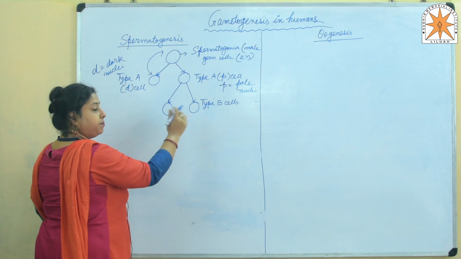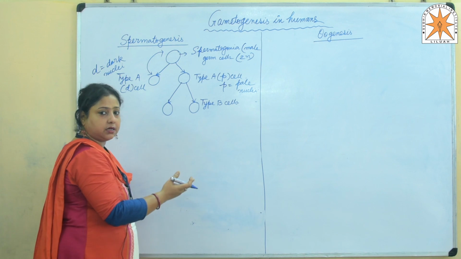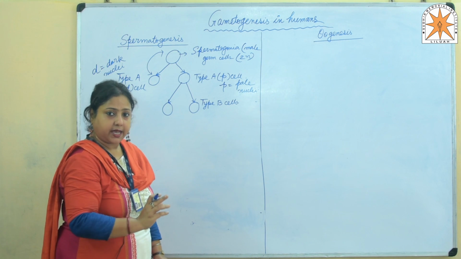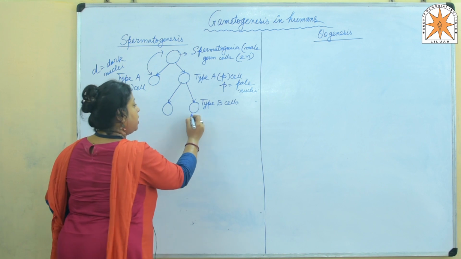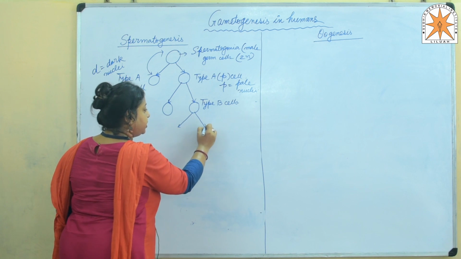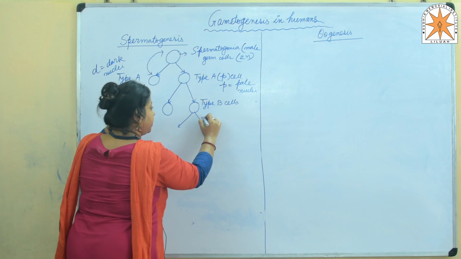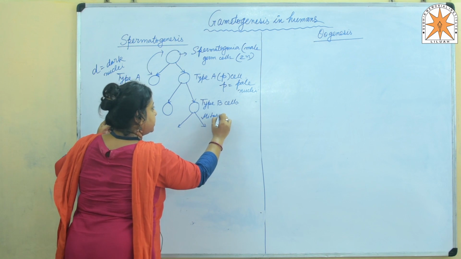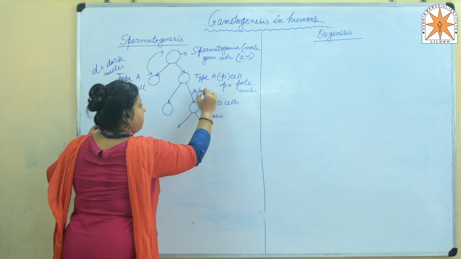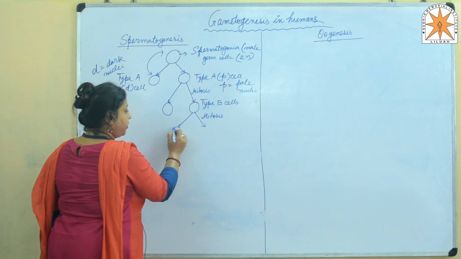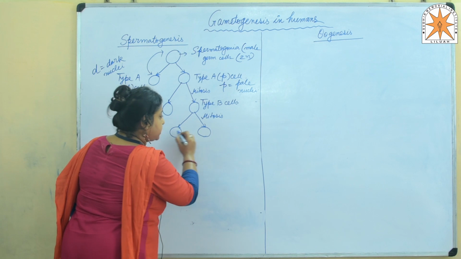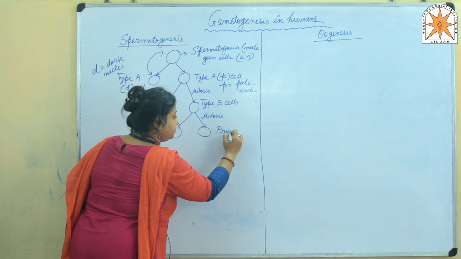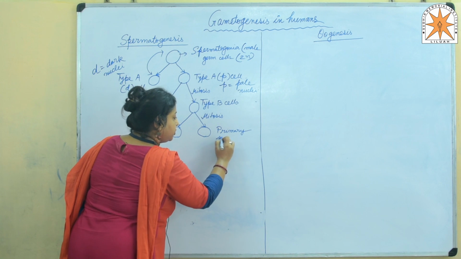These type B cells actually are the precursors of the primary spermatocytes, meaning the type B cells will again undergo mitotic division. These are all mitotic divisions, so I write here mitosis, here also mitosis. They will give rise to the primary spermatocytes. So, these cells are the primary spermatocytes.